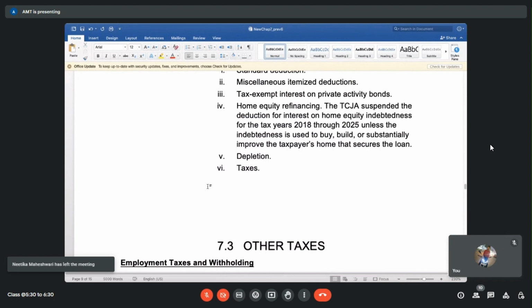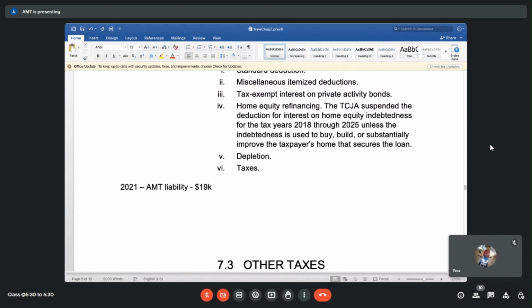So let me put it this way. In year 2021, let's say the AMT liability was 19K. And let's assume that before 2021, the taxpayer never paid it. Let's assume married filing jointly. These people are doing married filing joint returns. For 2021, their AMT liability is coming to 19,000. To make it simple, we will assume that never in their life before 2021 did they ever have any AMT to pay. This is the first time they are getting AMT.